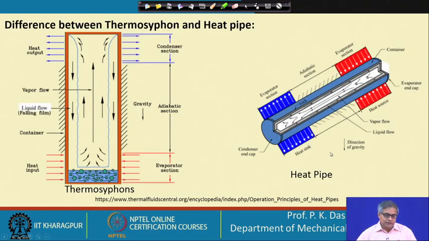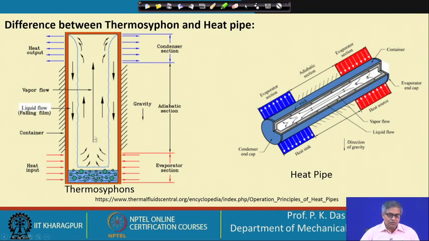Again, on the left hand side I have shown a thermosiphon. You see that we have a container-like construction. In its simplest form, it could be a cylindrical tube closed at both ends. At the lowest point we have some liquid which is known as working fluid, and there is heat input, we call it the evaporator section, and then there will be evaporation.